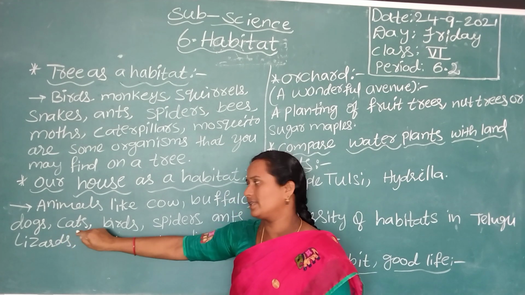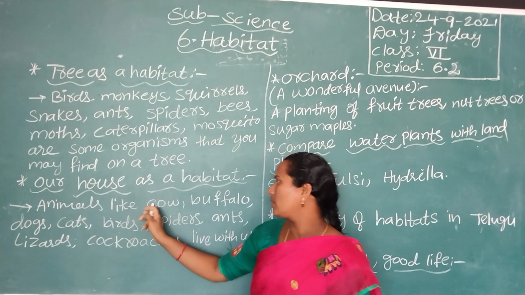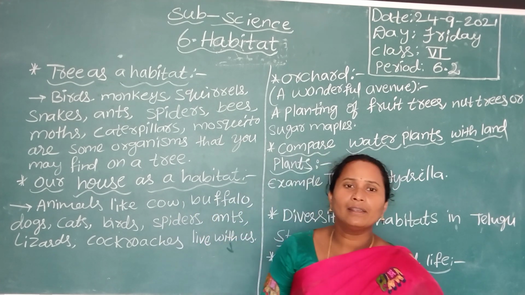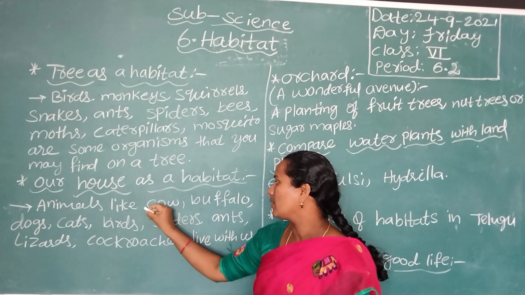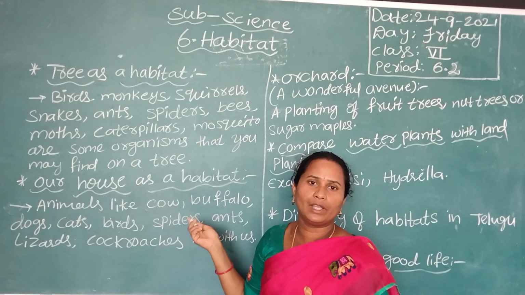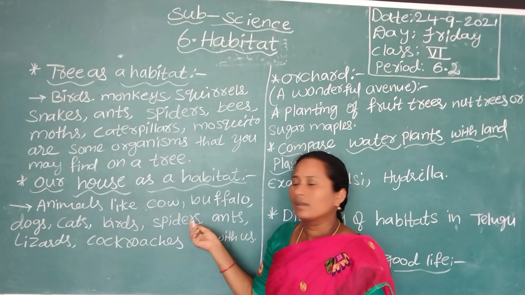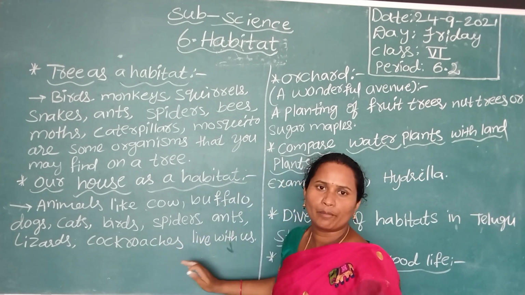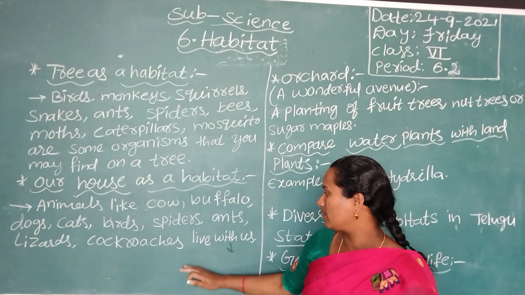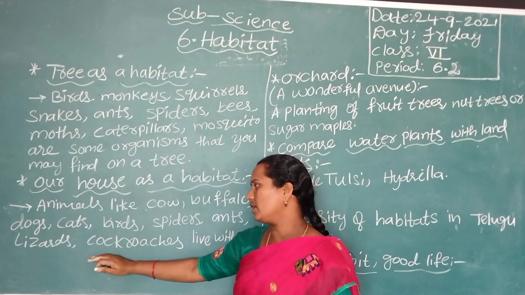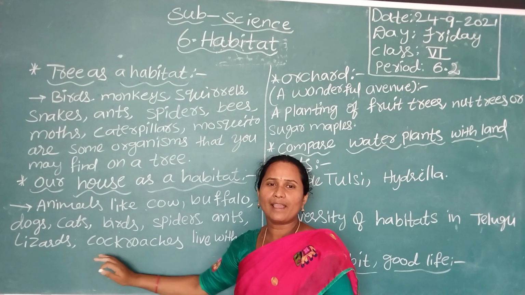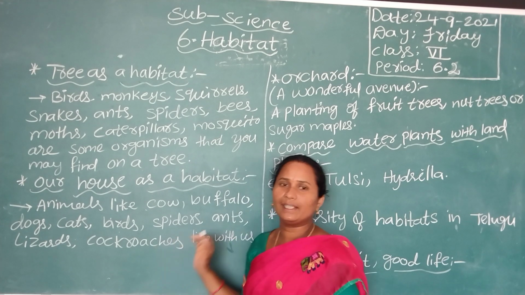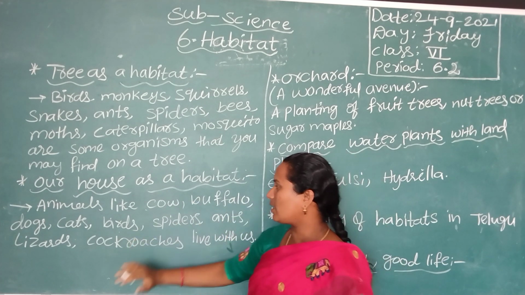Dogs and cats we treat as pet animals. Cows and buffaloes give milk; we arrange fodder and food for them, and we take the milk from these animals. Lizards and cockroaches also live in our house. Why do they live in our house? Because they get their needs there. That is why they live in our house, which means our house is a habitat of these animals.